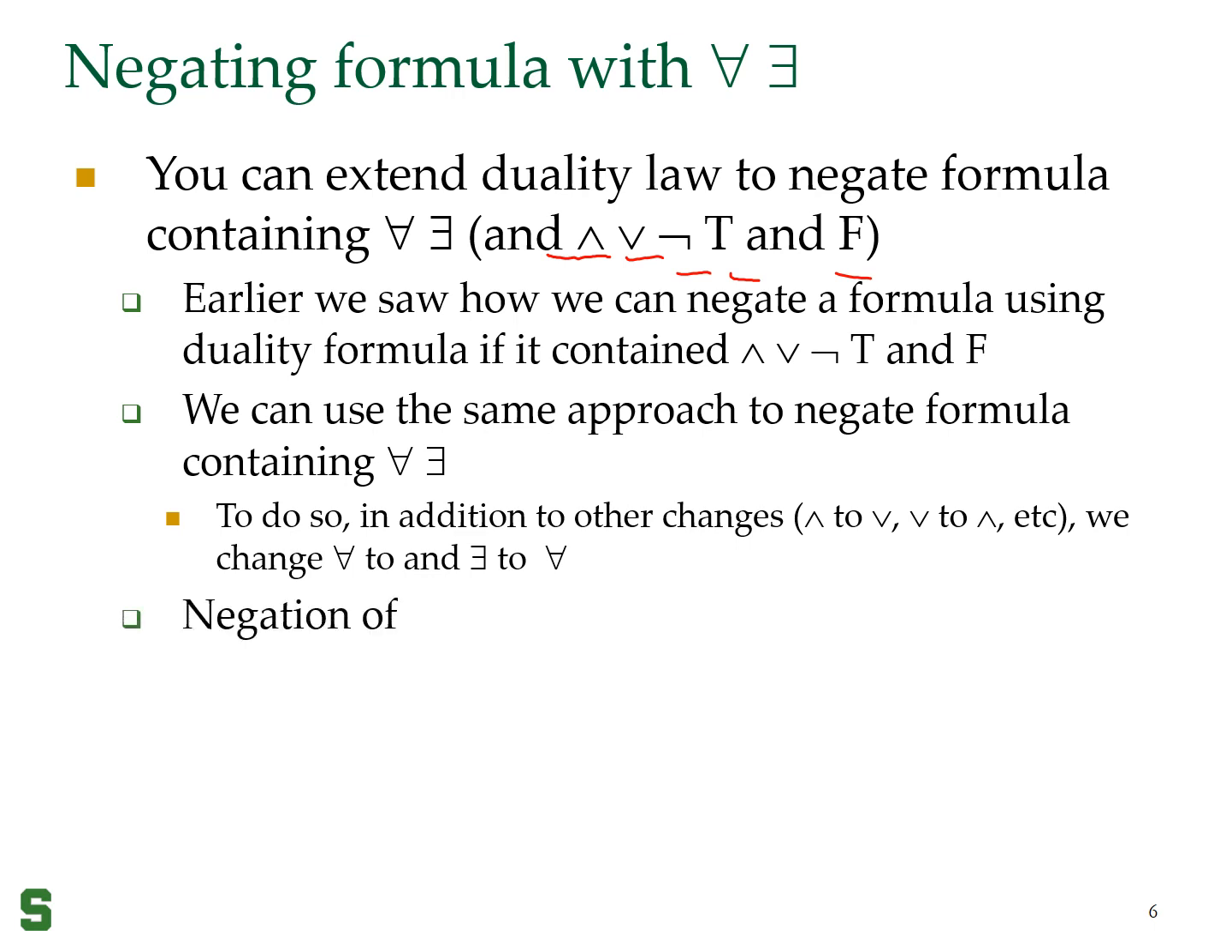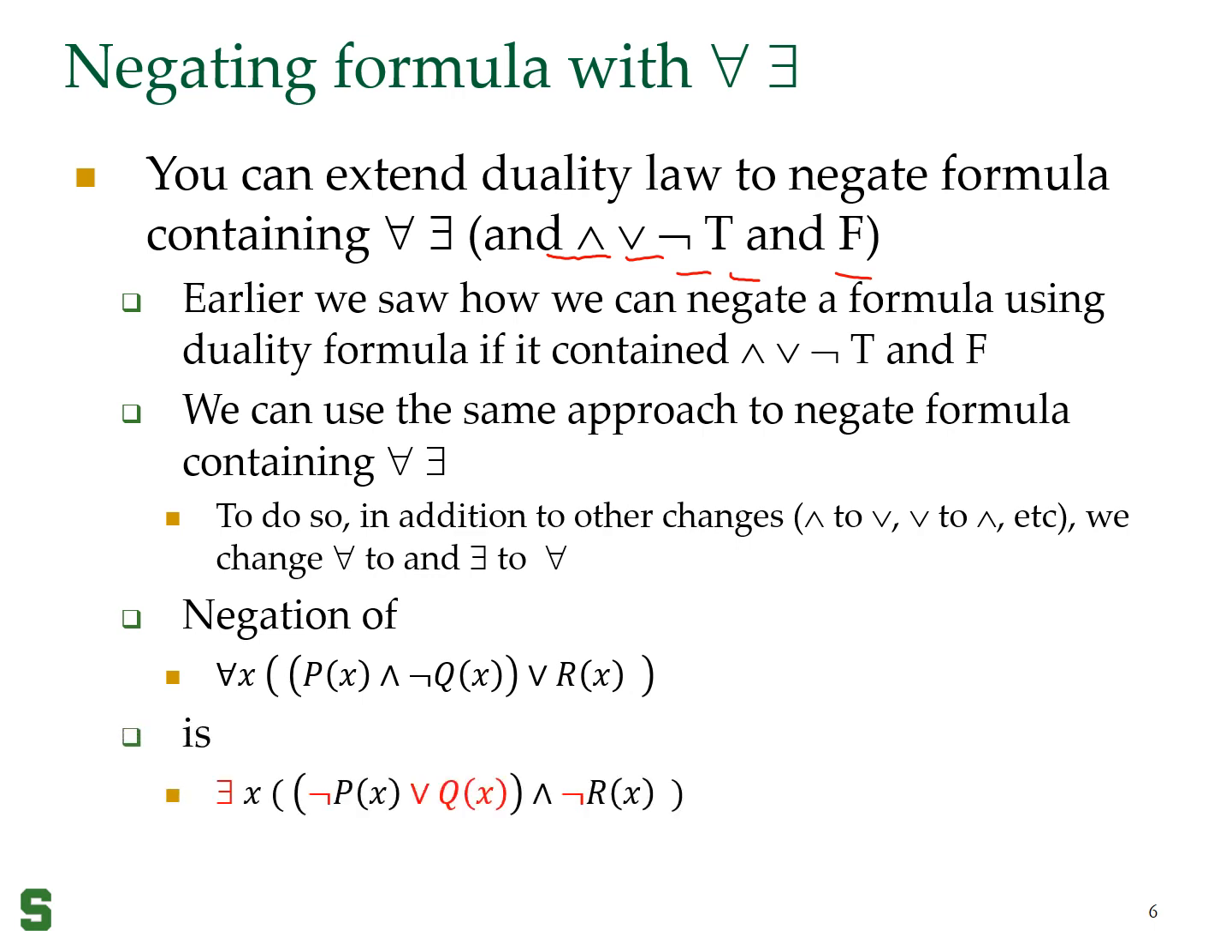So for example, if I have the formula that is given here, it's for all x, p of x and not of q of x or r of x. The negation of this is going to be, I am replacing for all with there exists. I'm replacing p of x with not p of x, I'm replacing and with or, replacing not q of x with q of x, replacing or with and, and r of x with not r of x. And that will be the negation of this formula.